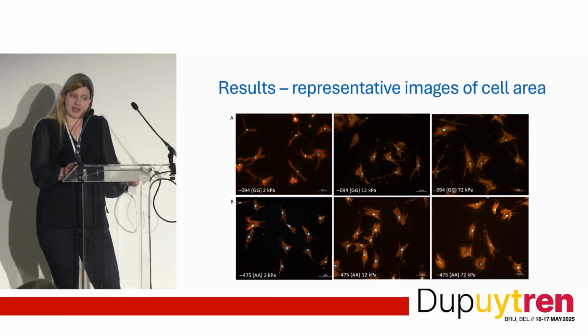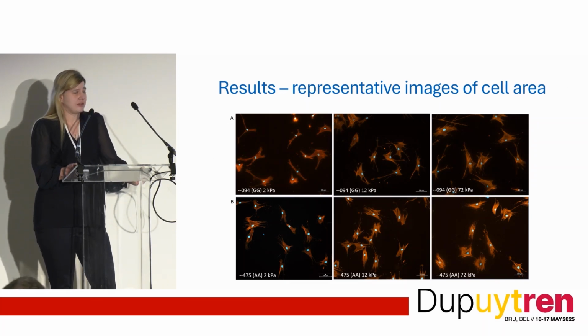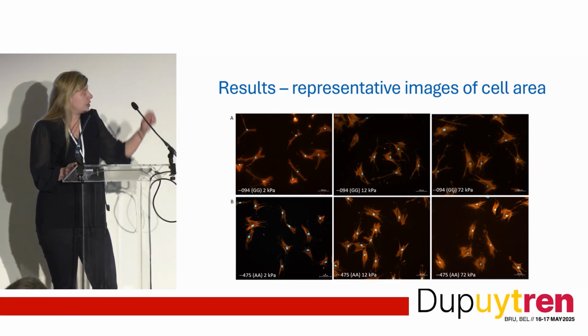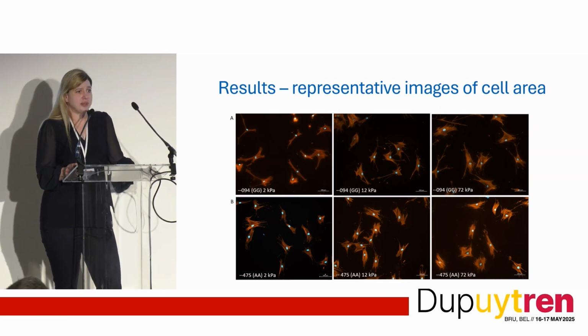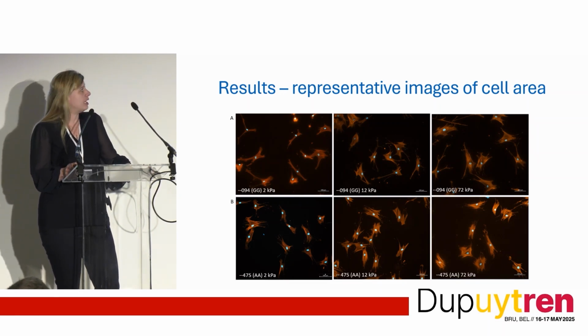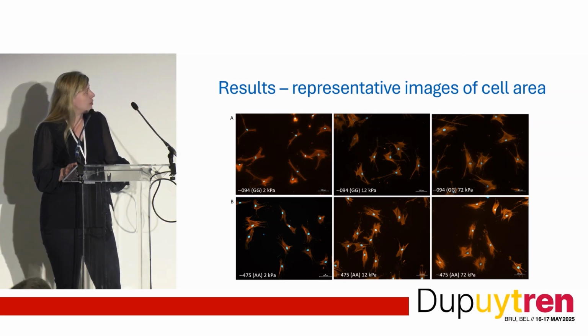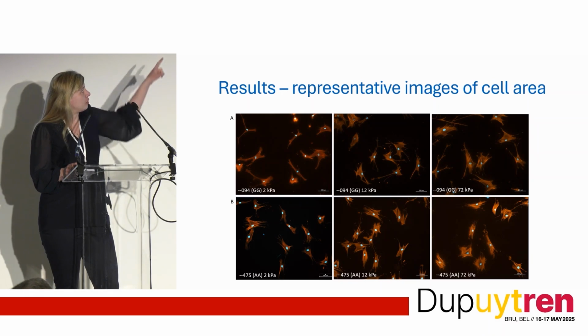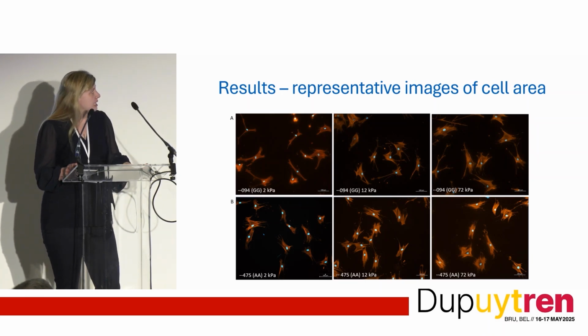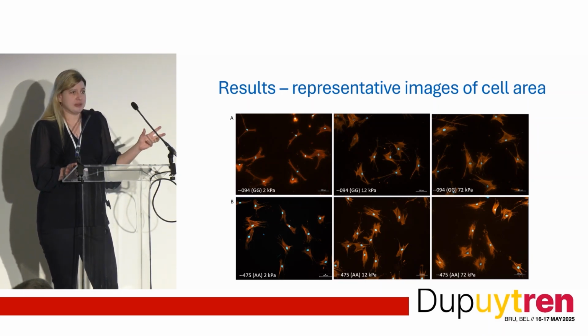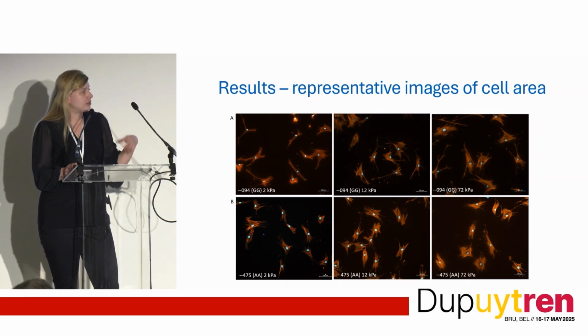So what did we find? This is a representative image of cell area. On the top row, you can see that this is our wild type fibroblasts, whereby you have an increase in cell area with increase in gel stiffness. So at the 2 kilopascal gel, top left, you can see that there's smaller cells, and then this progressively increases with our increasing stiffness, which is what we would expect.